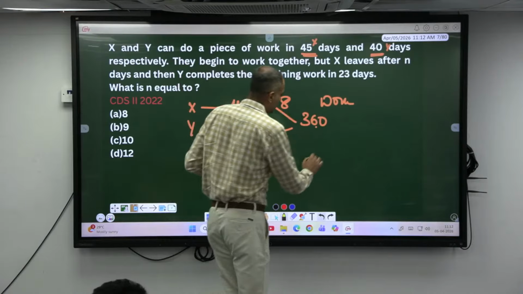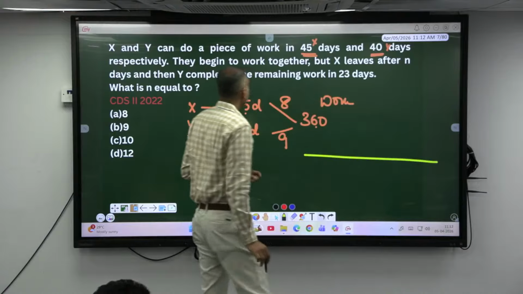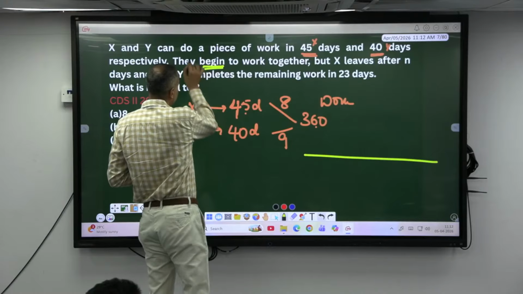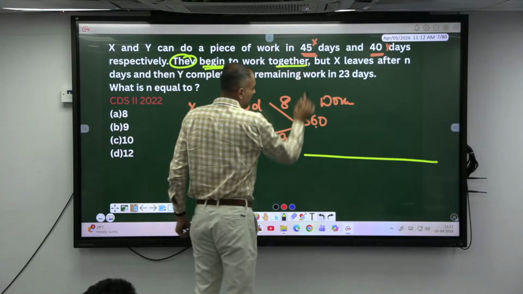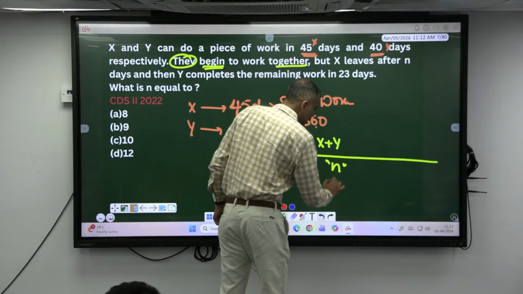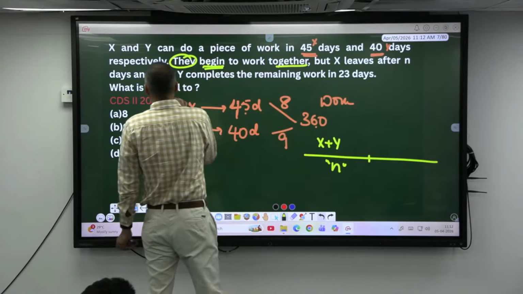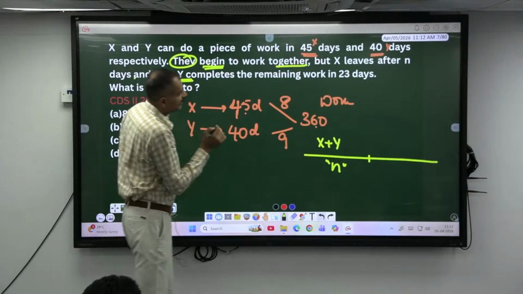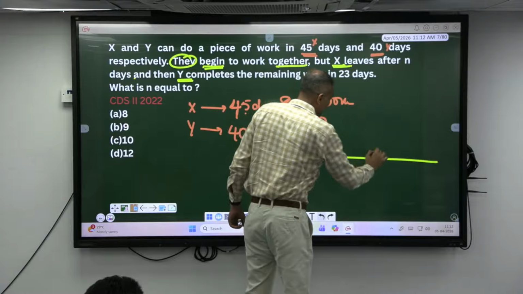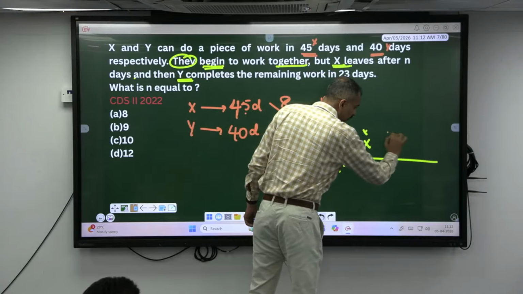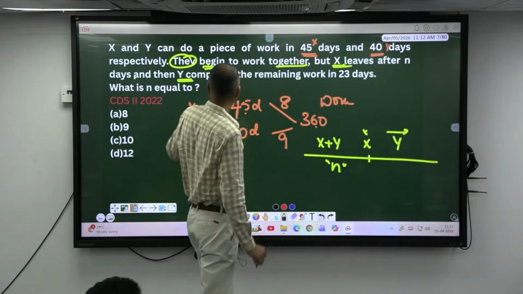Who started the work here? X plus Y? Yes, they both begin to work together. X plus Y work for how many days? N days. Afterwards, who left? Afterwards, Y has to complete the rest because X is leaving here. X left and Y has to complete the rest, and he completed the rest in how many days?